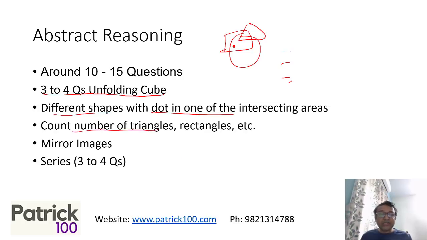There were also around 3 to 4 questions on the number of triangles to be counted, or the number of rectangles to be counted. Around 4 questions approximately of these. Shapes are given to you and you have to find the number of triangles or rectangles in the whole figure. In one case, the number of triangles went up to almost 30, it seems. Then there were a few mirror image and series questions. So abstract reasoning had 10 to 15 questions overall, and this is the paper pattern.